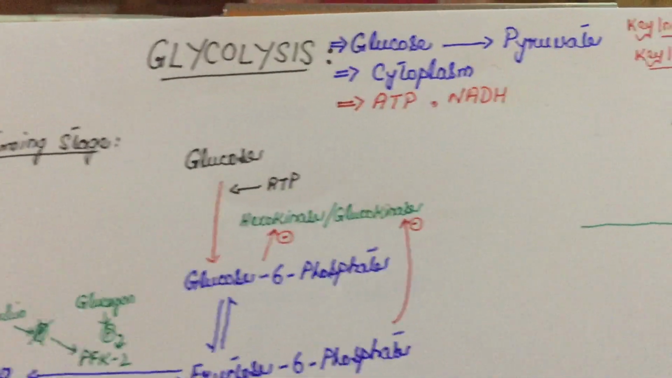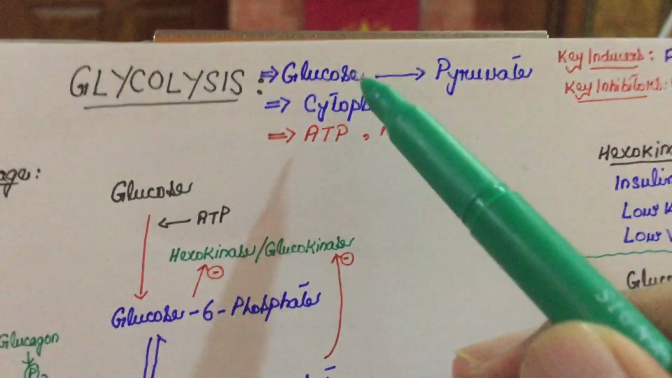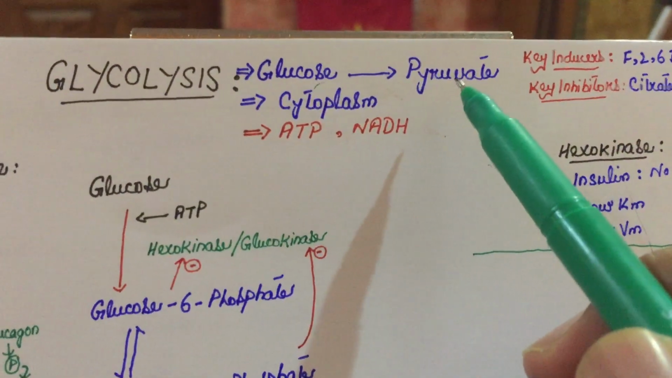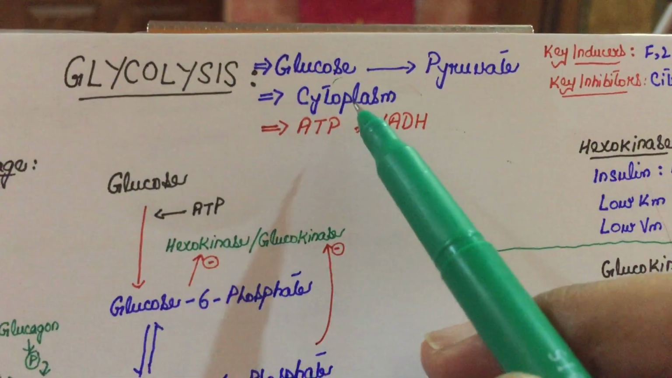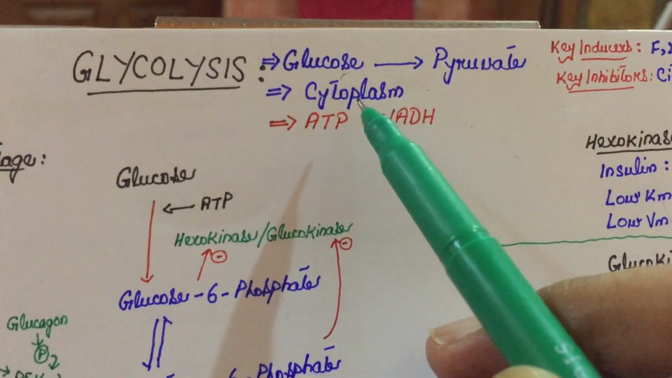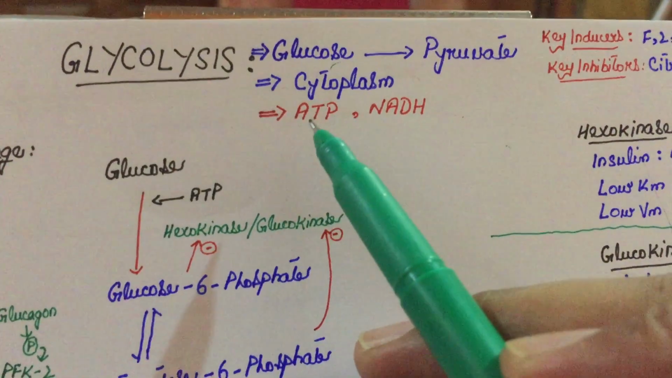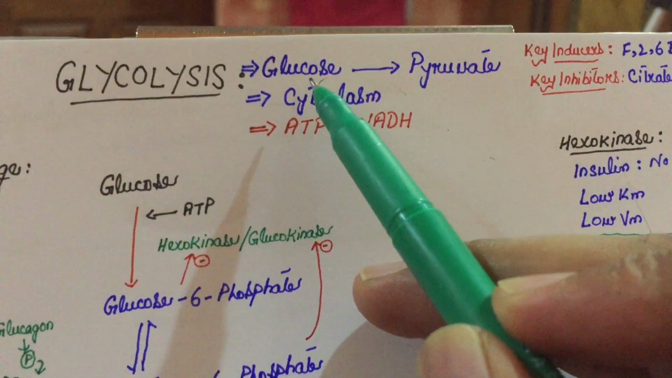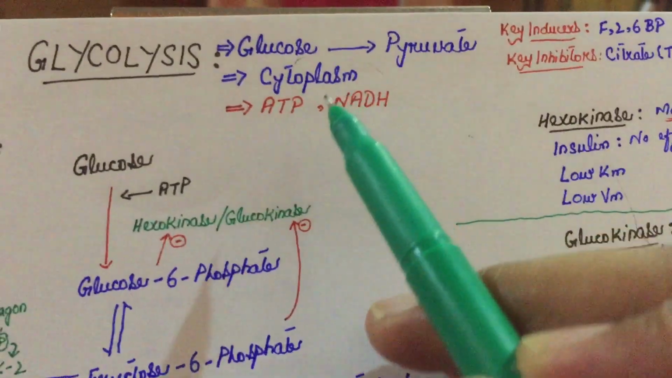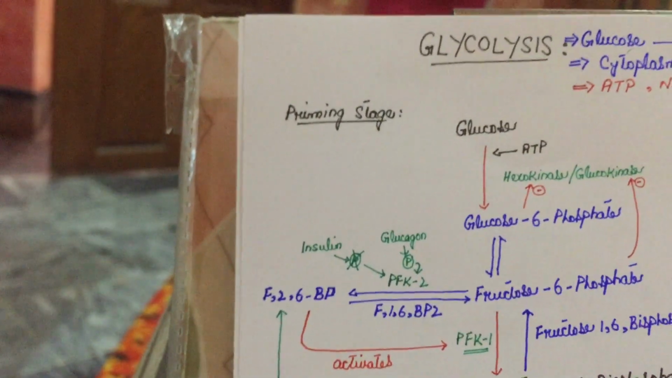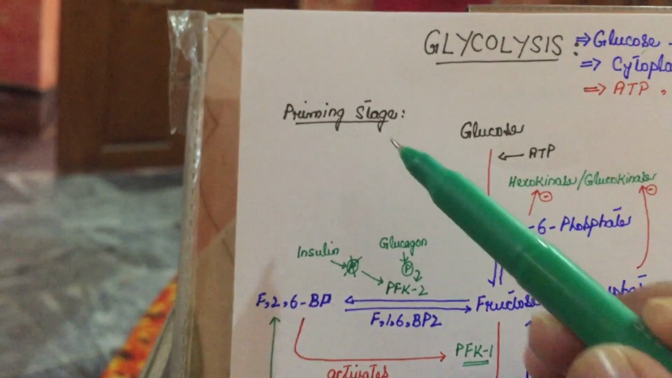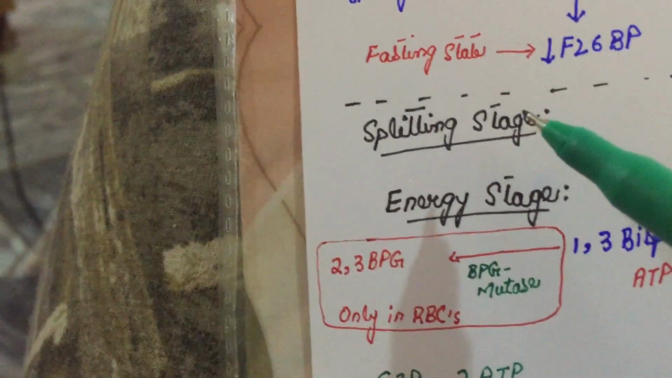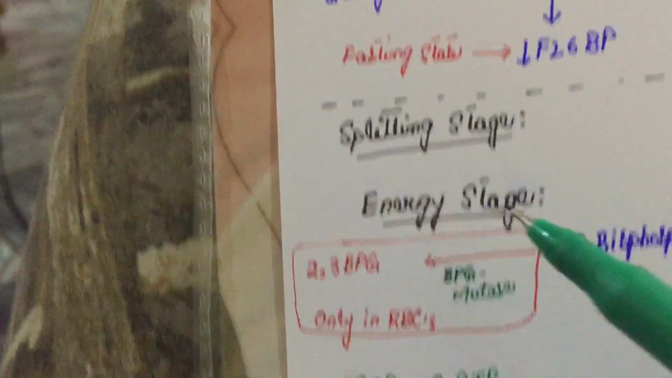So now we would talk about glycolysis. Glycolysis is a process in which glucose is converted into pyruvate. This process happens in the cytoplasm, and the purpose of glycolysis is to make ATP and NADH. Now we talk about the stages of glycolysis. There are three stages. The first stage is called the priming stage, the second stage is called the splitting stage, and the third stage is called the energy stage.